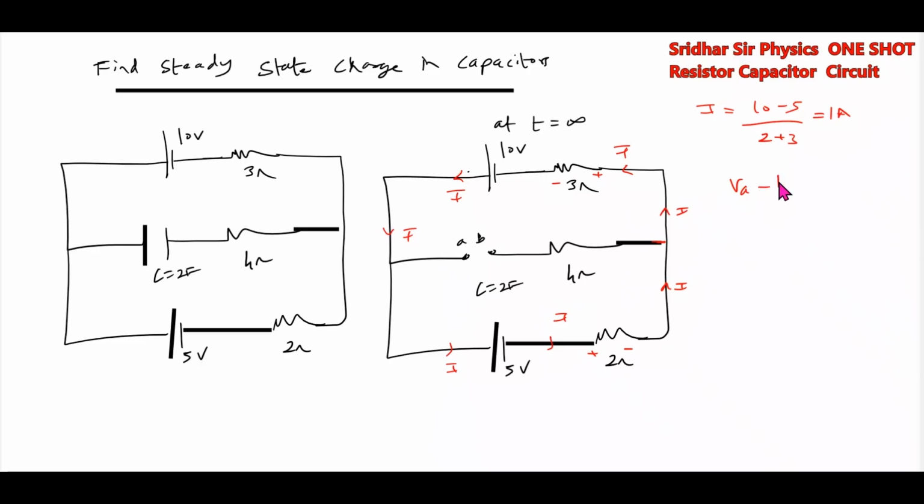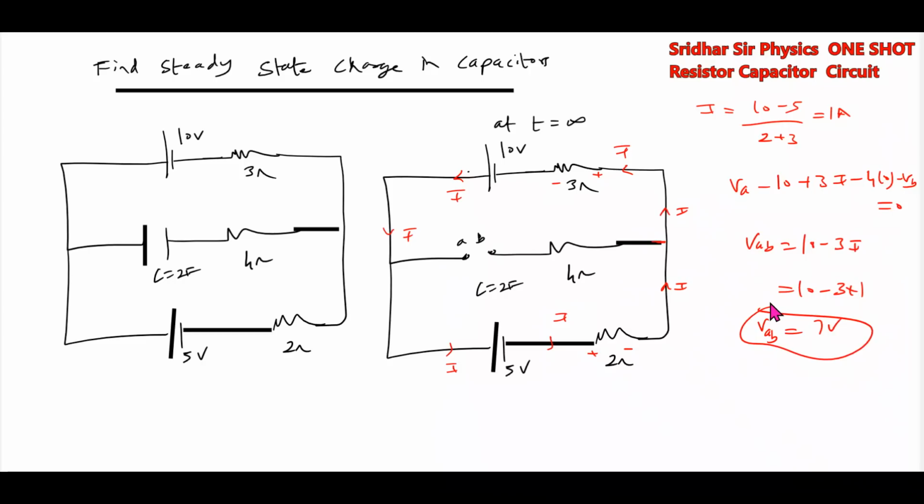Then VAB minus 10 plus 3I minus 4 into 0 minus VB equal to 0. VB equal to 10 minus 3I. VAB equal to 7 volt. This is a method where all capacitors are replaced with open circuit and you find out the steady state charge.